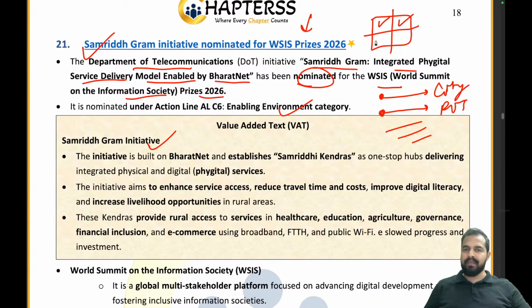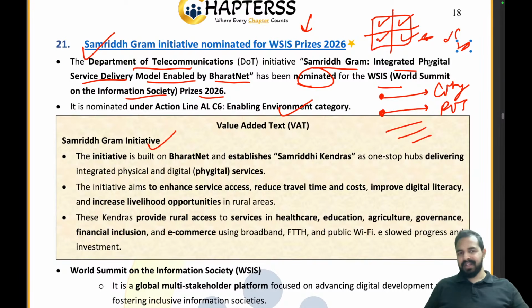This mall will have some institutions which are providing good education and good skill sets, right? So you will be going to the city, or you will be going to this mall only because it is there in your area. Now let me tell you that I have named this mall as a Samriddh Gram Kendra.